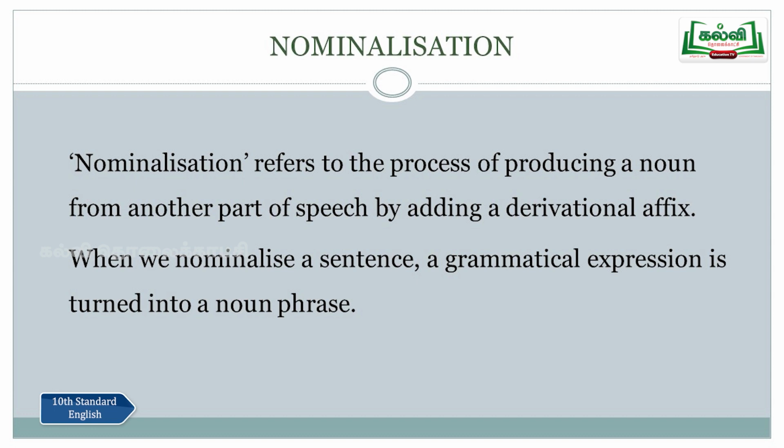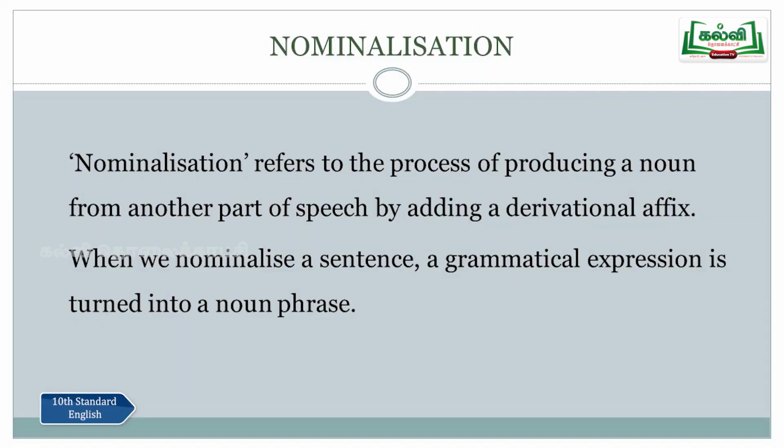So let us move on. When we nominalize a sentence, what happens? A grammatical expression is turned into a noun phrase. What do we mean by grammatical expression? The particular word can function as a verb, as an adjective, or as an adverb. Whatever the grammatical function, it is turned into a noun phrase.